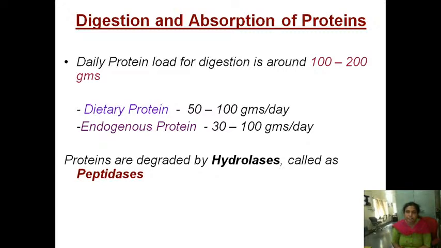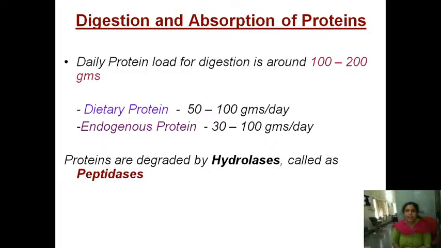So the end products of protein digestion are amino acids. During the digestion process, those peptide bonds are hydrolyzed by various enzymes present in the mouth, stomach, pancreas and intestine. They hydrolyze the peptide bonds and release free amino acids.